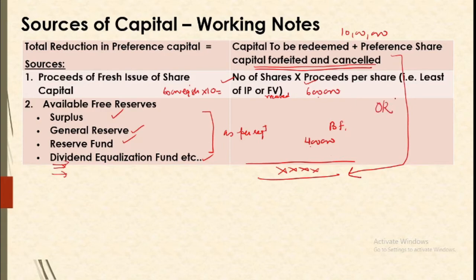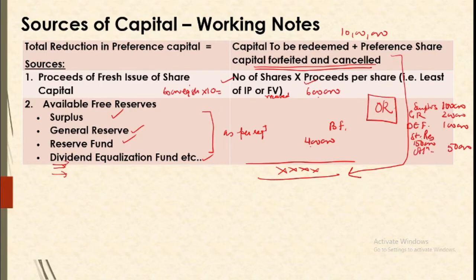Or another can be that your question may say that the company will be utilizing all its free reserves and for the minimum requirement it will go for the fresh issue. In that case what will happen? Maybe you have a surplus of say 1 lakh, you have general reserve of say 2 lakh, you have dividend equalization fund of say 1 lakh, and you have say a statutory reserve of say 1,50,000 and you have utilization certificate for 50,000.